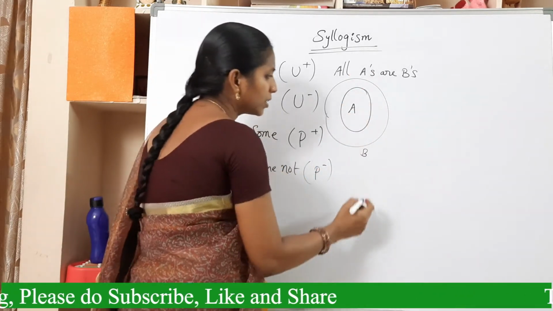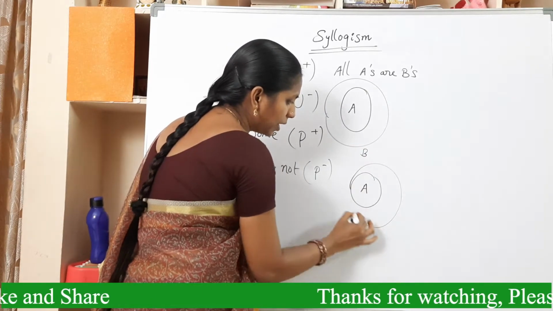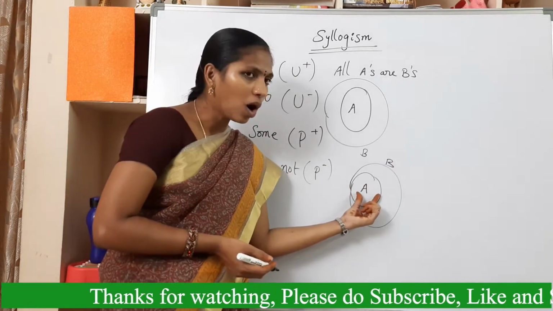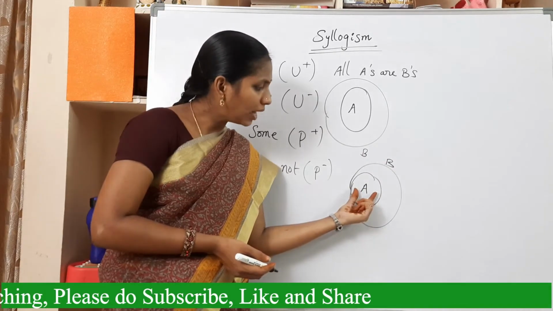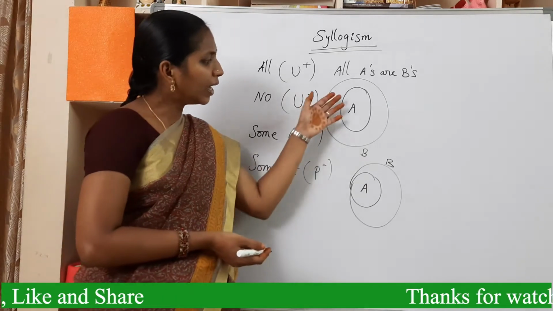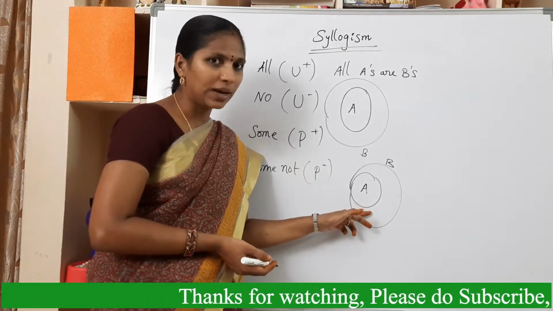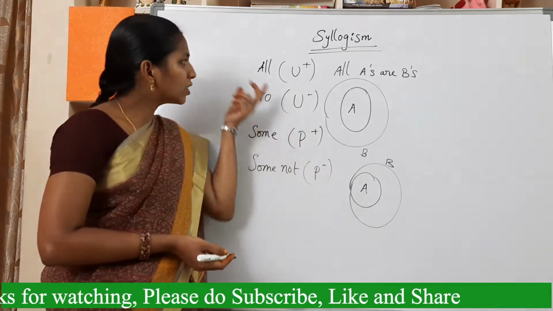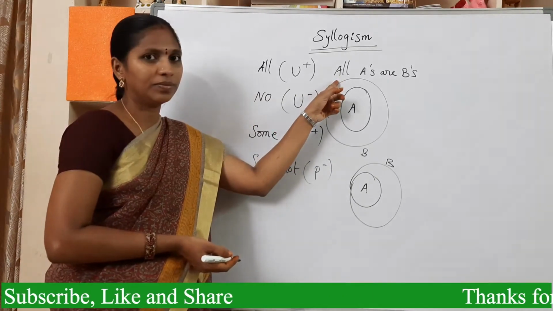Another diagram is, this is A and this is B. See, here also all A's are present inside of B. You can take any one of these 2 diagrams, but I want to use the second one because in questions there may be a collection of 2 or more relations, not only one.